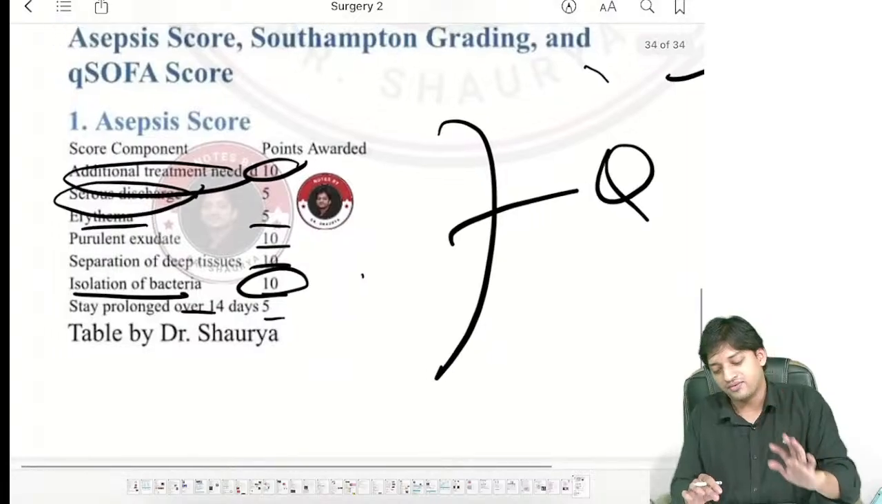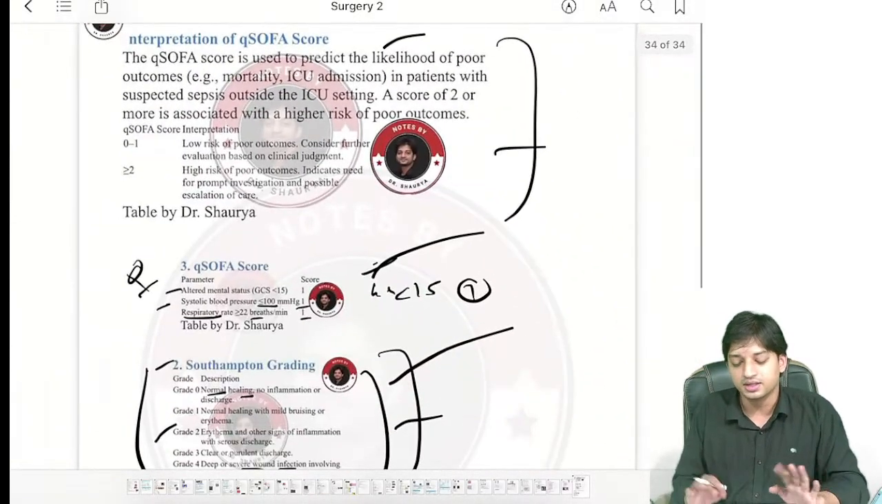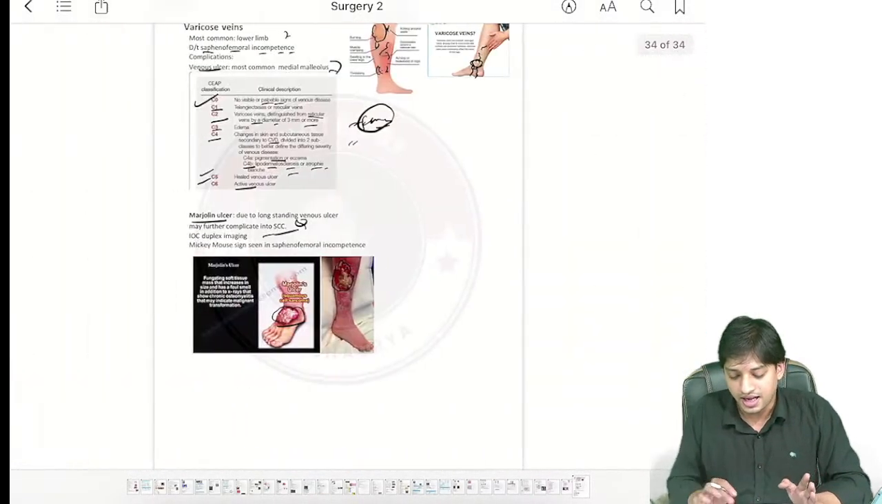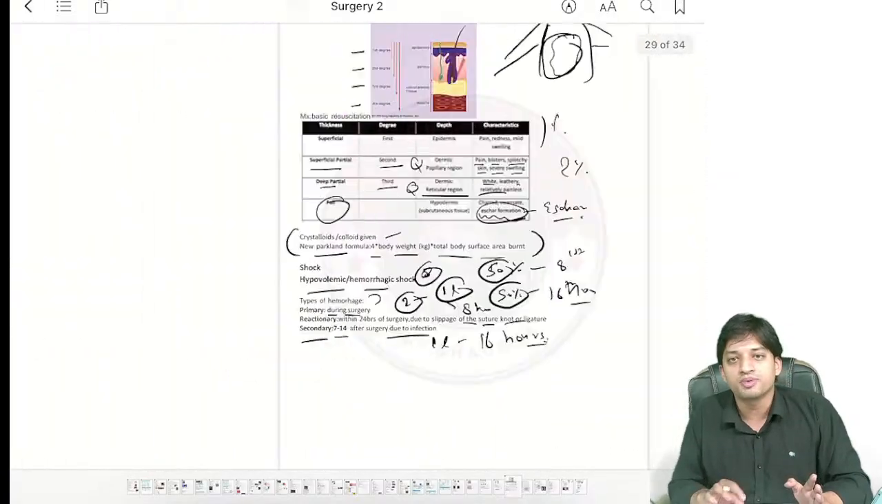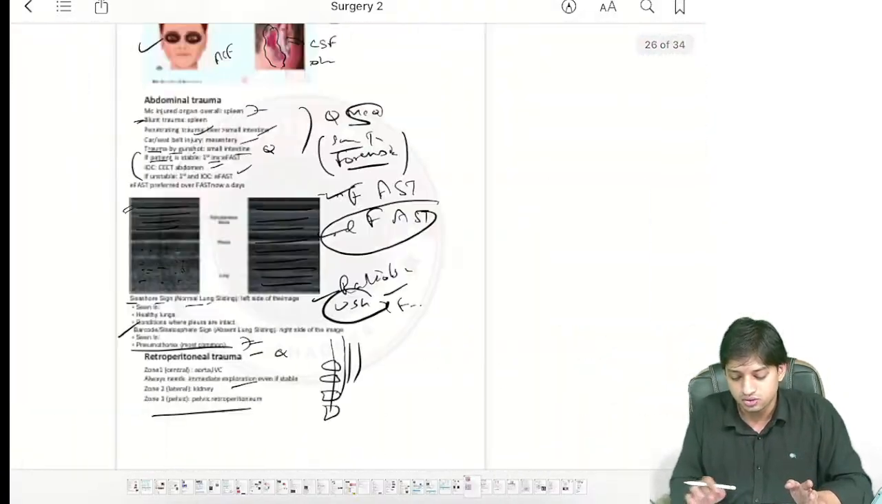Scores and everything we have compiled, corrected, edited, and added a lot of things. And I hope we have covered almost all of the important PYQs. Even if you finish, these notes are very much helpful.